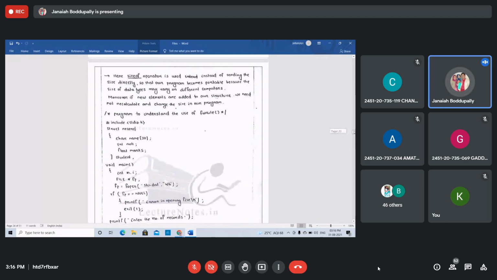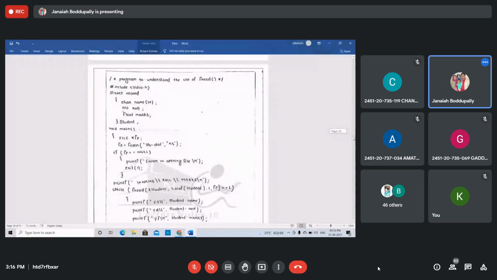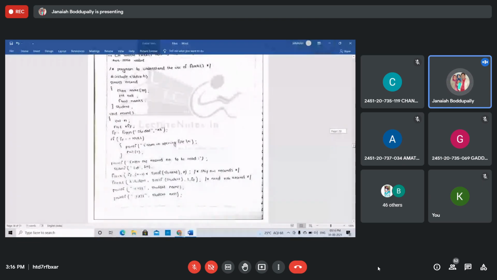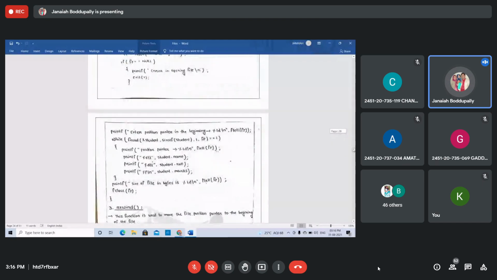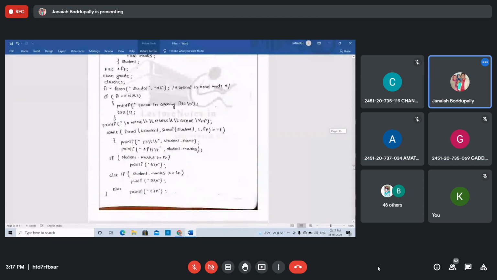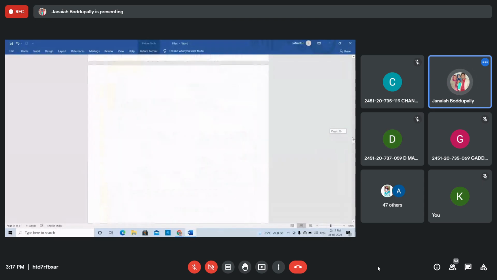You don't have classes tomorrow? What is random access to file? Concepts are there. If possible, you read for the internal. Only a few topics in the files, you try to read for the internals. After internals, I will explain this one.